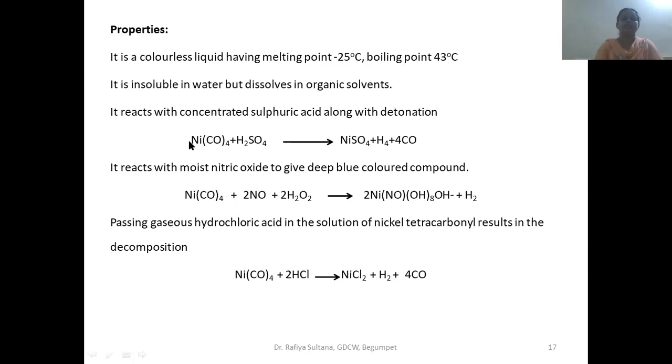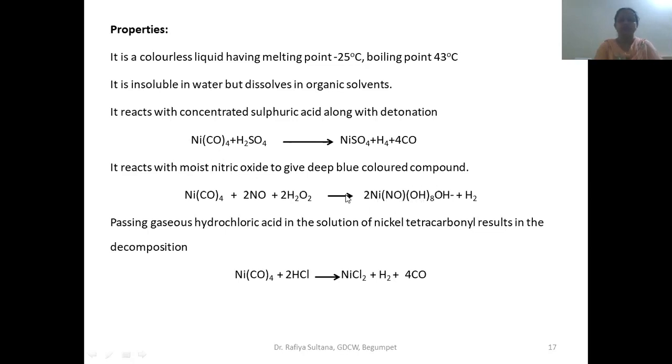Now let us see some of the chemical properties of tetracarbonyl nickel. It reacts with concentrated sulfuric acid and forms nickel sulfate. This is a detonation reaction. It also reacts with nitric oxide and gives a deep colored compound.